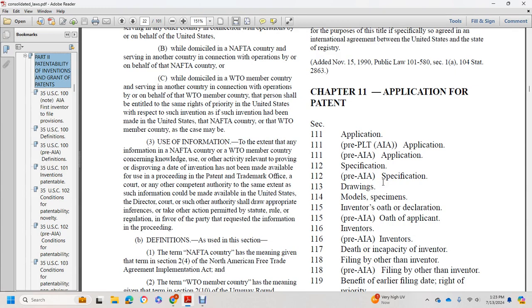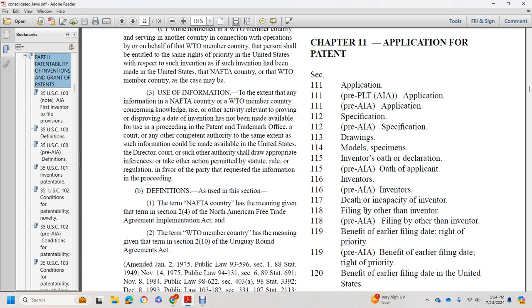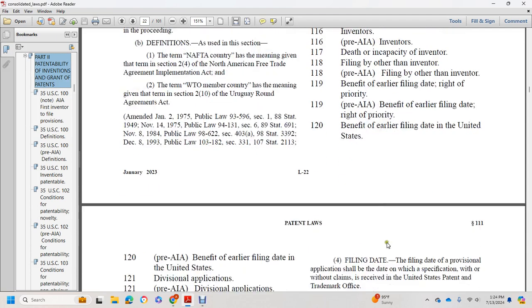America Invents Act, application pre-America Invents Act, application specification, pre-America Invents Act specification, drawing, model, specimens, inventor's oath or declaration pre-America Invents Act, oath of application, inventors, death or incapacity of the inventor followed by other inventor, benefit of early filing date, right of priority, pre-America Invents Act, benefit of early filing date, rule of priority, benefit of early filing date of the United States.